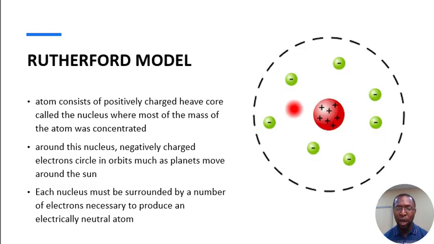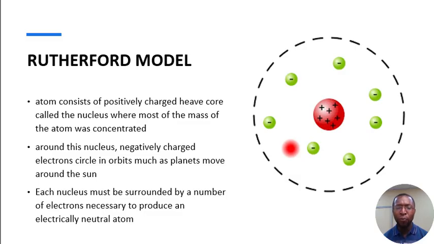And he went further to say that the nucleus and the electrons must be such that they make the atom neutral. The atom must be neutral. So in other words, if we have the nucleus having two charges, then the electrons too must have two charges, so that there will be what? Neutrality. So this is Rutherford's model of atom.